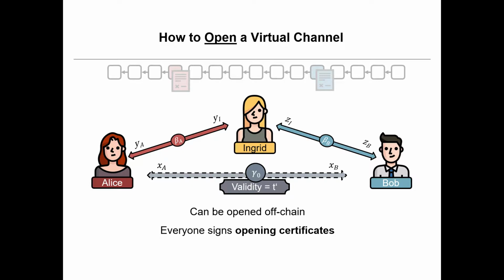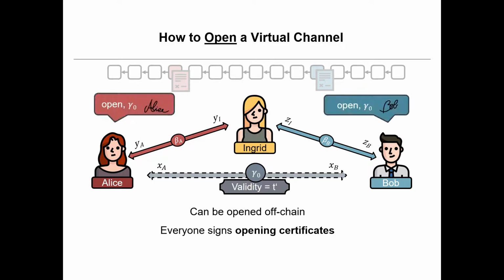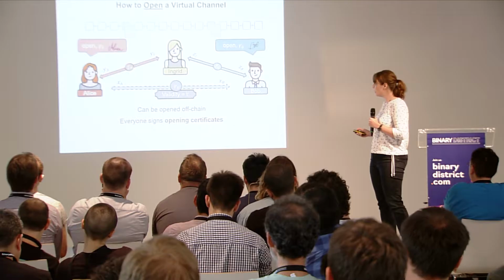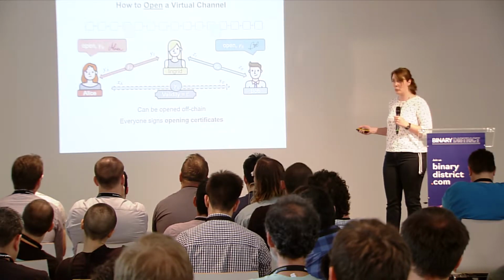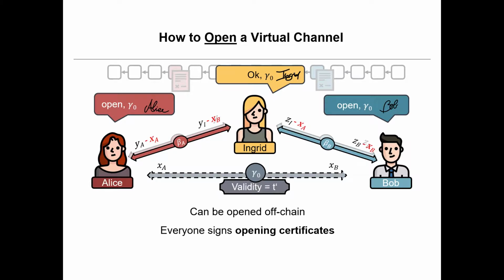Now, in order to open such a virtual connection, Alice and Bob send their opening statement, an opening certificate, to Ingrid. If Ingrid receives both of them, so the statement "I want to open this channel gamma 0 with XA and XB coins inside, and it has a predefined validity", and she receives both signatures from Alice and Bob on top of this, then she says, okay, great, you seem to be okay with this. Let's update the 2 ledger channels and block the coins for this. So in each channel, we block XA coins on the left side and XB coins on the right side. Now these coins are blocked for the predefined validity.